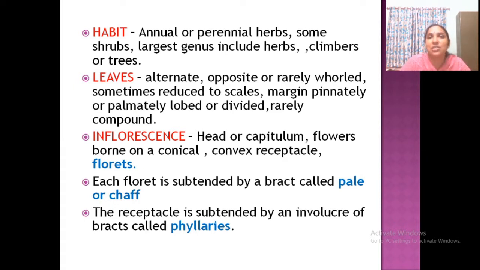A peculiar feature is that most of the leaves have margins that are pinnately or palmately lobed. Margins only. You know the leaf of Jamanthi, then Chendu Malliga, Cosmos. You can see the leaf margins pinnately lobed or palmately lobed. Clear? Rarely they are compound leaves.